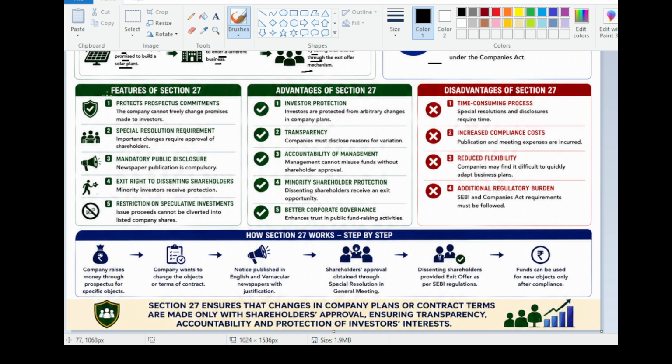Features of Section 27: it protects prospectus commitment. The company cannot freely change promises made to investors. Special resolution requirement: important changes require approval of shareholders. Mandatory public disclosure: newspaper publication is compulsory. Exit right to dissenting shareholders. Minority investors receive protection.